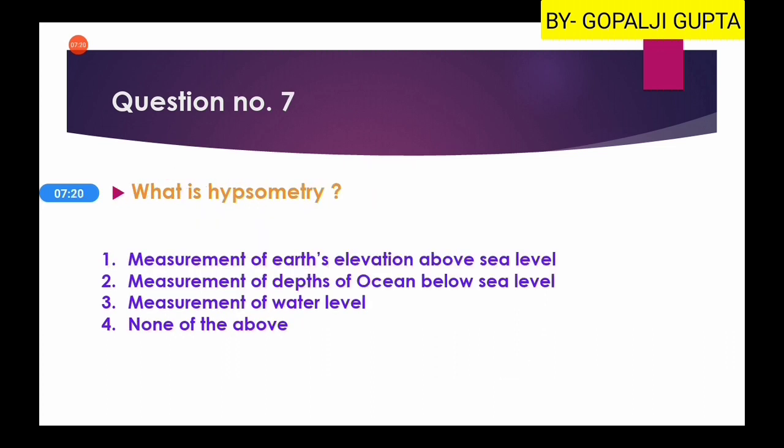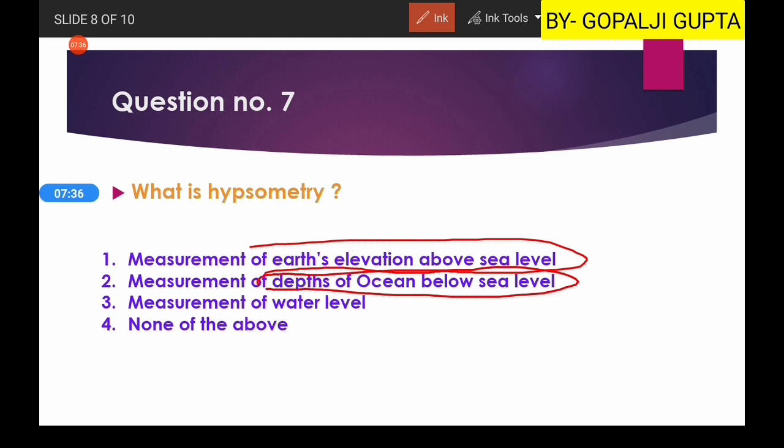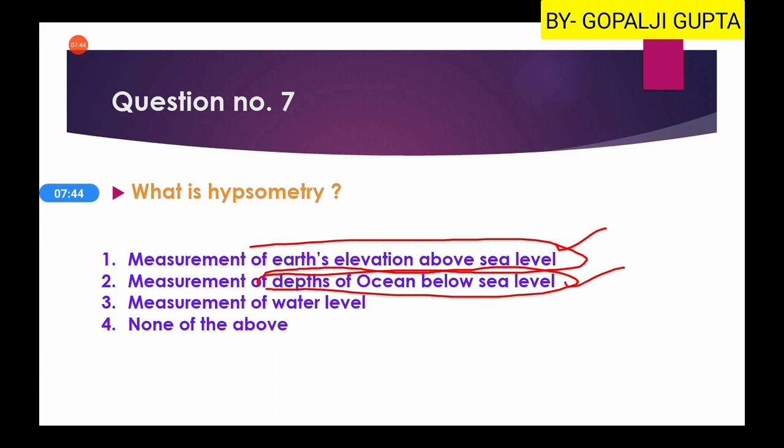Then next question is, what is hypsometry? So hypsometry is the measurement of Earth's elevation which is above sea level. But when we talk about the elevation below sea level, or the depth of ocean, that is known as bathymetry. So above sea level is hypsometry, below sea level is bathymetry. So hence here first option will be our right answer.